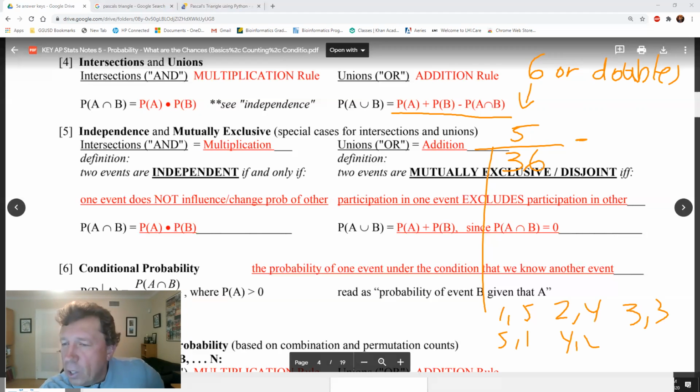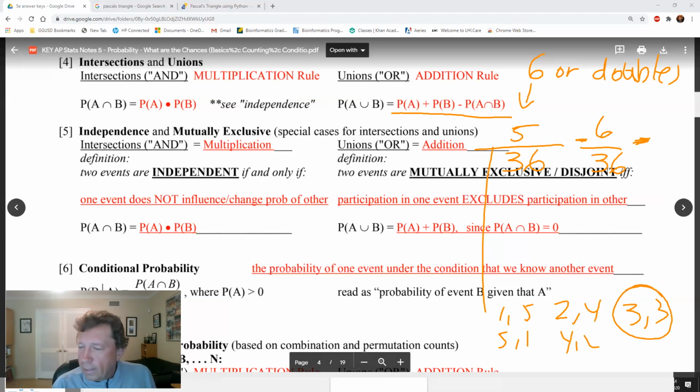Doubles. I think you realize that there are 6 doubles: 1, 1, 2, 2, 3, 3, 4, 4, 5, 5, and 6, 6. Now, we double counted something. There is an intersection between 6s and doubles. I'm going to circle it. That's the 3, 3. It makes a 6 and it makes a double. So this is going to be adding this: 5/36 plus 6/36 minus one of those rolls because there is an intersection. Okay, so that's how you would solve that problem.